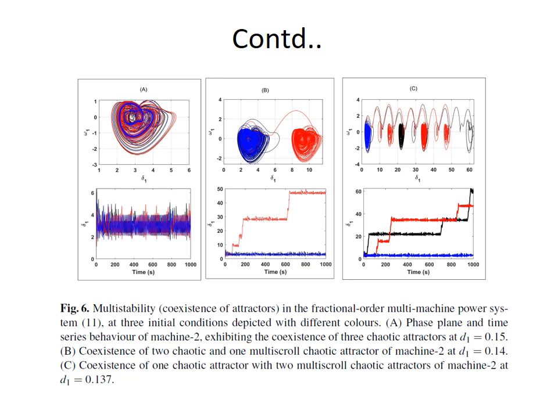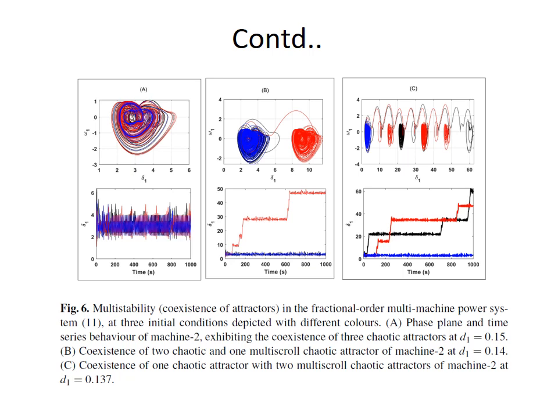Figure C shows the coexistence of one chaotic attractor with two multi-scroll chaotic attractors. In figure B we see the coexistence of two chaotic attractors and one multi-scroll chaotic attractor. Similarly, in figure A we have seen three different coexisting chaotic attractors. So in all these slides we have shown the presence of multistability behavior in the power system.